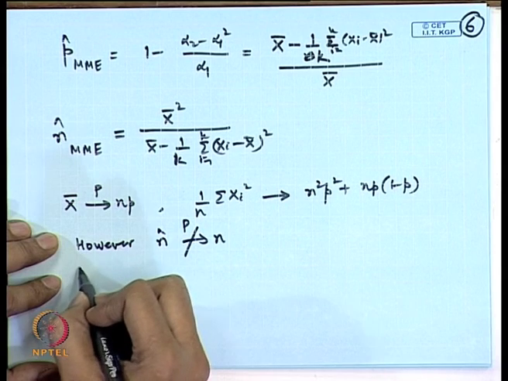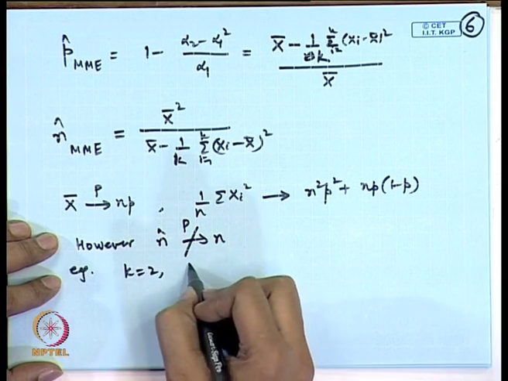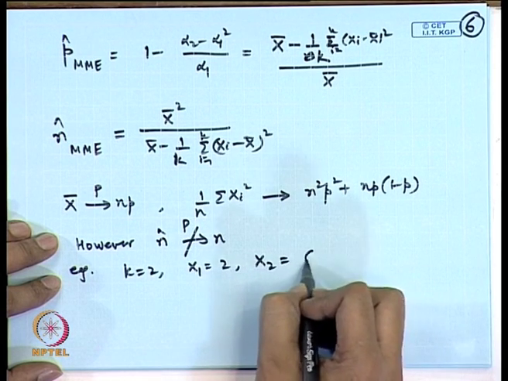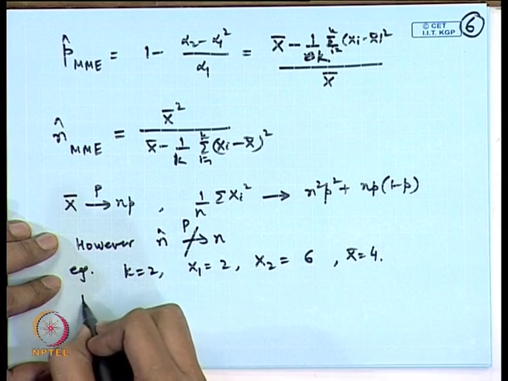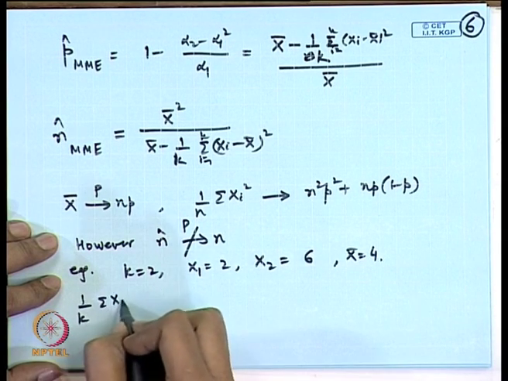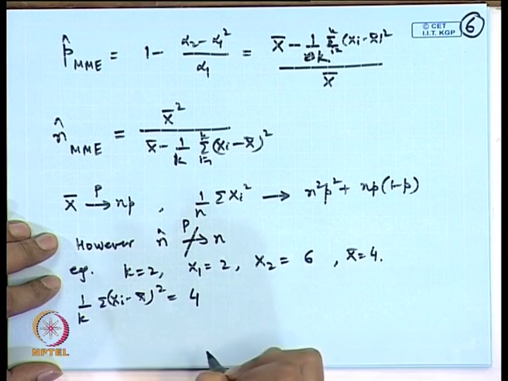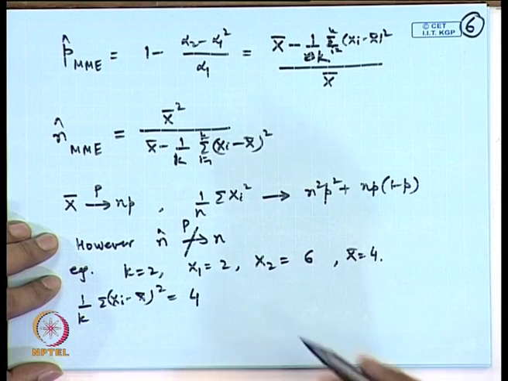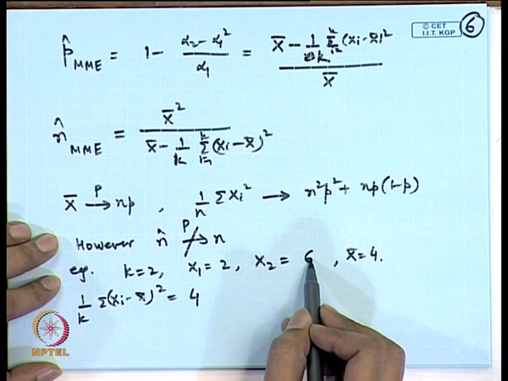We may take one illustration here. You may take say k equal to 2. Let me take observations, say x 1 is equal to 2, x 2 is equal to say 6. So, x bar is equal to 4, and if I calculate 1 by k sigma x i minus x bar square, that is also equal to 4. So, this denominator actually becomes 0 and the probability of this is positive because I am taking actual observations here.